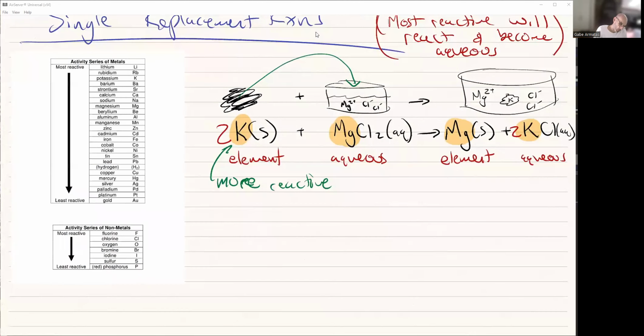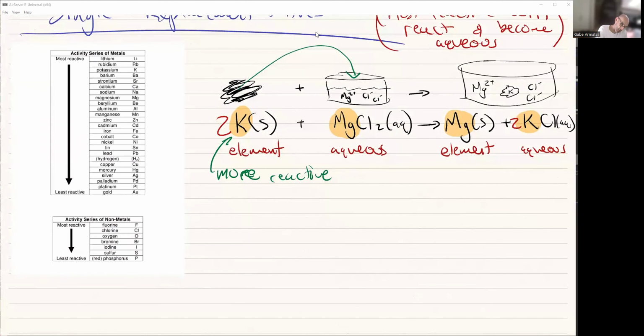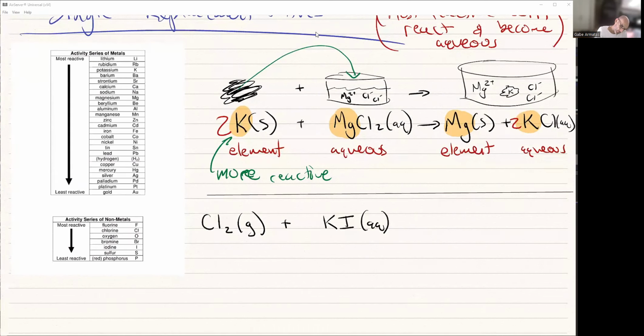Okay, so if I were to mix, and I'll use the nonmetal one now, let's say chlorine gas with potassium iodide, aqueous.